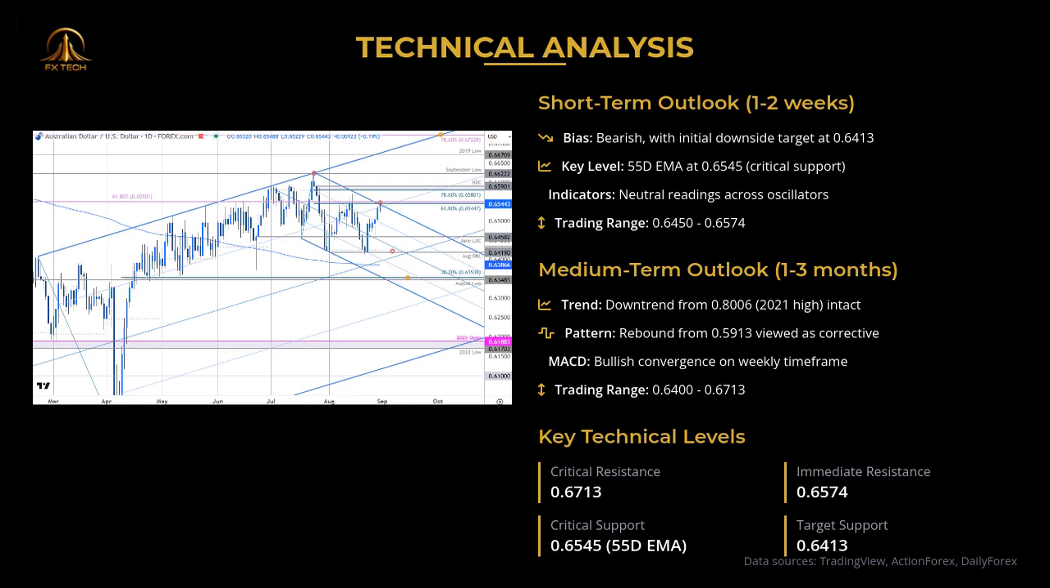For the medium term, 1 to 3 months, maintain a bearish outlook as long as price stays below 0.6713, targeting the 0.6400 area. However, be prepared for a potential bullish scenario if price breaks above 0.6713 with strong momentum, which could target the 0.6941 structural resistance.